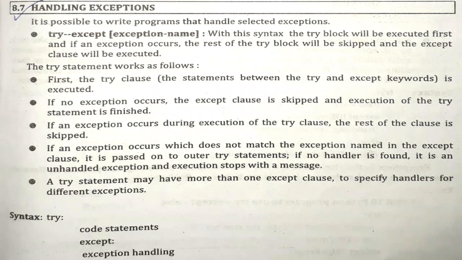and then you will be having catch, or that is the except block, which will contain the code which will handle the exception. So this is how we handle the exception. To handle the exception, we are making use of try and except block. So the syntax is given, that is try colon, then code statement, then we have except and exception handling.